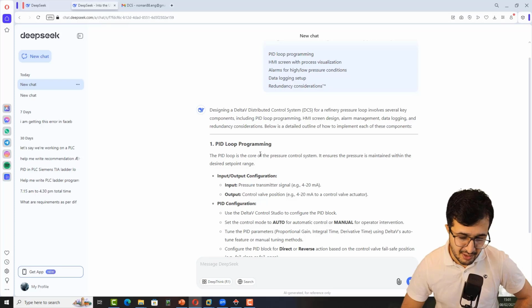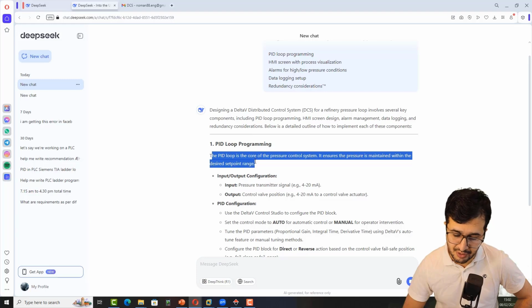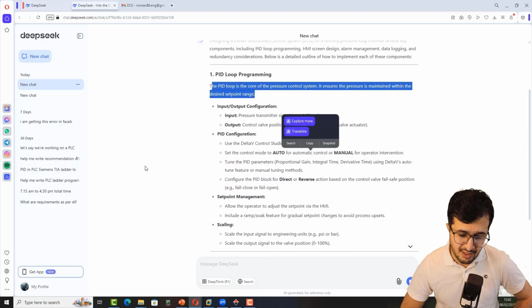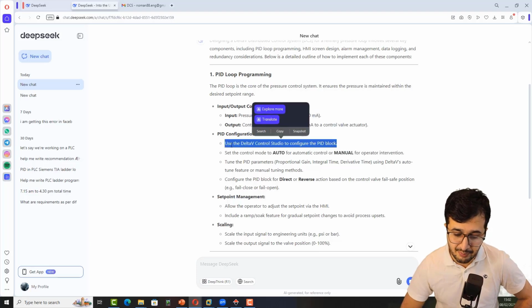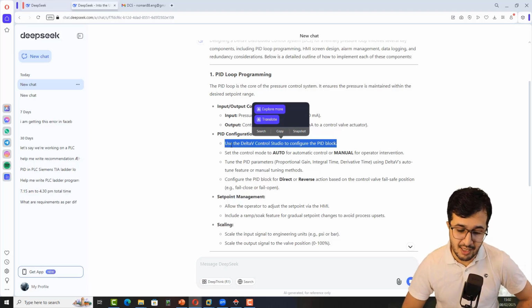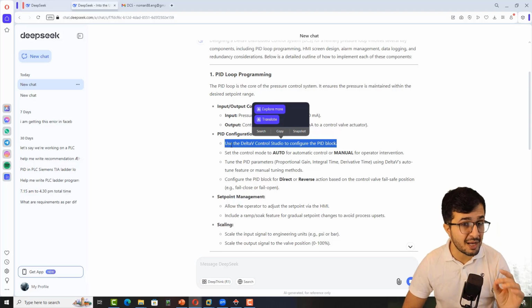PID loop programming. The PID loop is one of the core parts of a pressure control system. It ensures the pressure is maintained within the desired set point range. It's just a definition. Use DeltaV. Okay, it says use DeltaV Control Studio to configure the PID block. Wrong. DeltaV has a DeltaV Explorer to write the logic within that. So it's completely wrong. DeepSeek is really not aware of DeltaV DCS specifics.